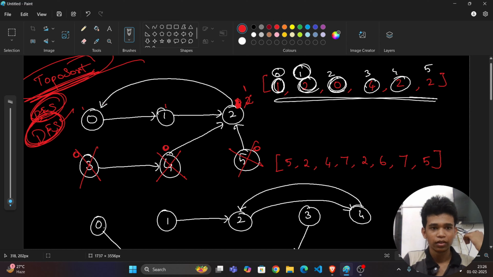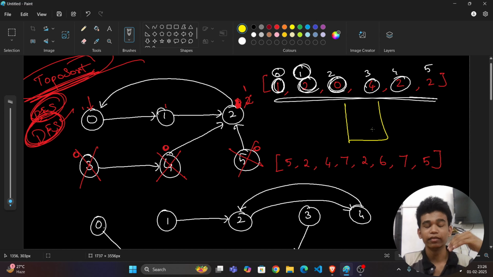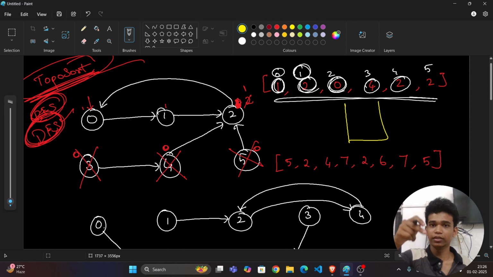Depth first search. Now I will start from this 0. And I will take a visited set to check whether a node is already visited or not, because a cycle means we are visiting an already visited node again. That's the cycle. So first of all I am at this 0, so I will put this 0 into the visited set. Now I will move to 1, because 0 is connected to 1. Now this 1 will be added. Now again go to this 2. This 2 will be added. Again I will go to where? Go to 0.